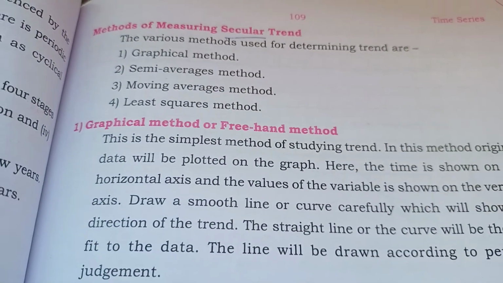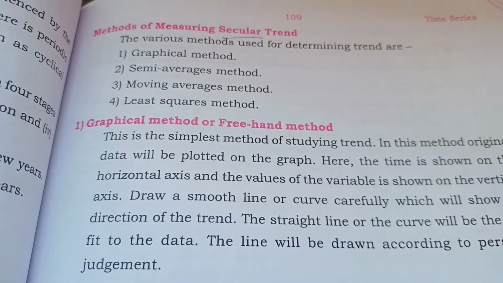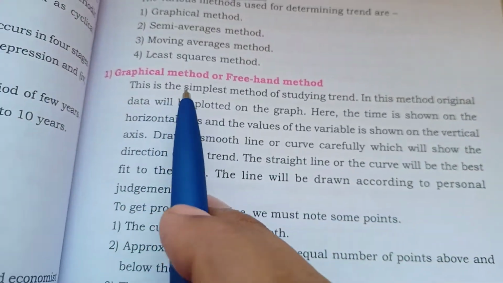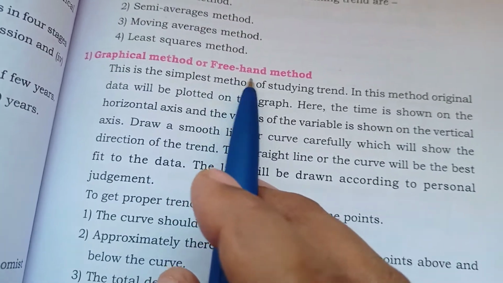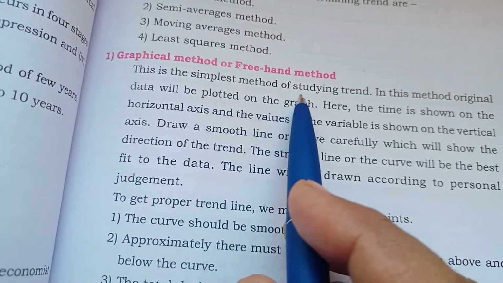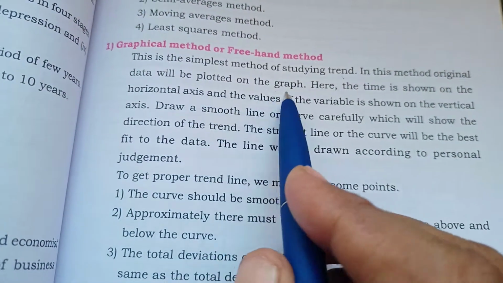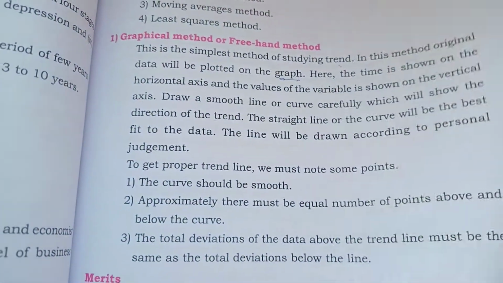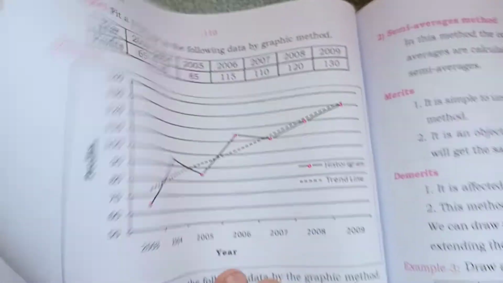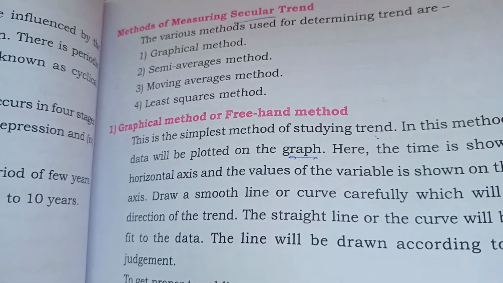We will solve problems based on the secular trend. First we will move on to the graphical method. What is the graphical method? We also call it the freehand method. This is the simplest method of studying trend. In this method the original data will be plotted on the graph. Directly we will move on to the problem based on the secular trend.